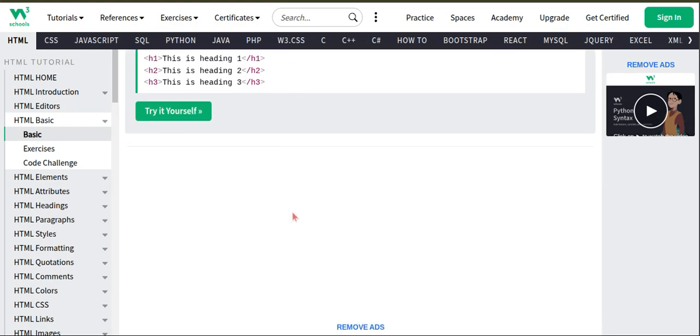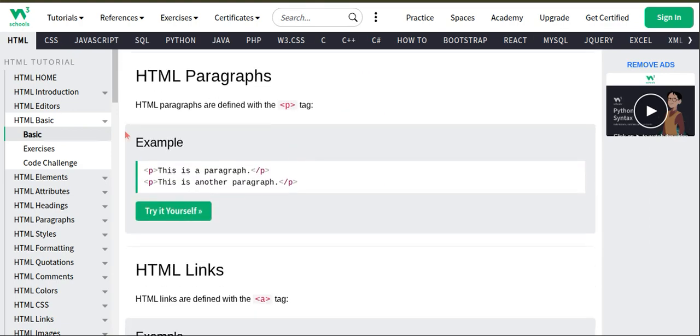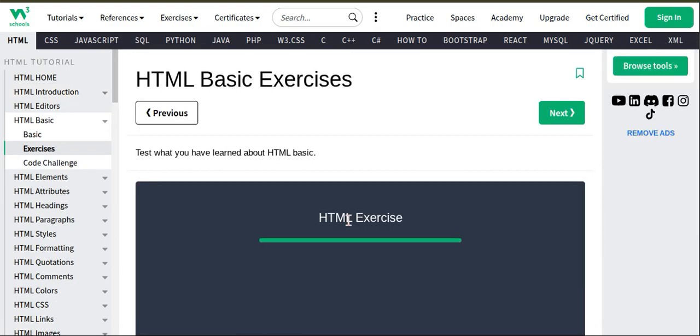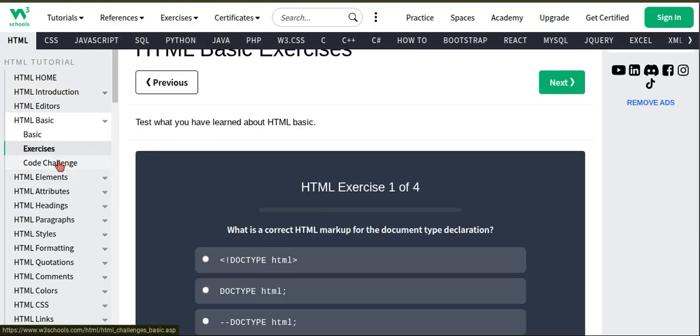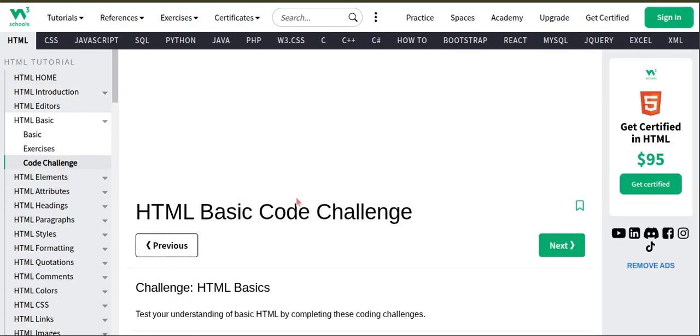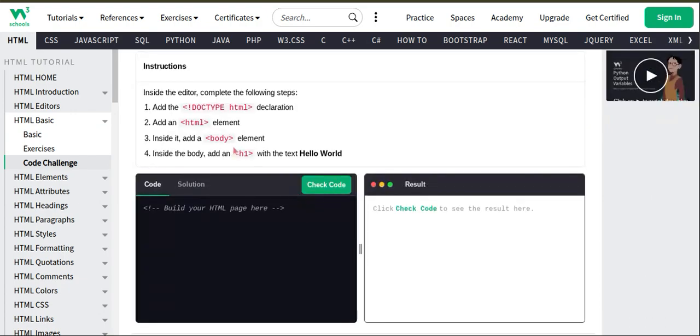So yeah. And then when you are done with HTML basics, you can go to the exercise. When you are done with the exercise, you should go to the code challenge. The HTML basic code challenge gives you the challenge to make a simple text, a simple body page here, and then check the code, you will have the result here, okay?